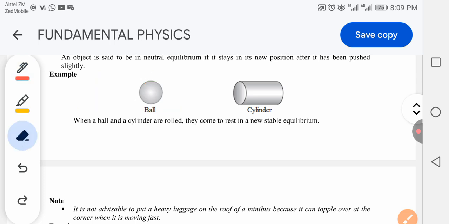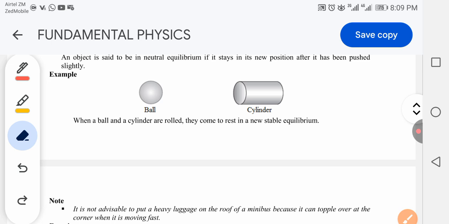Whether you pushed it or not, wherever it lands it will be stable. If it comes here, it will be stable here. If you move it aside, it will also be stable. That means neutral equilibrium.